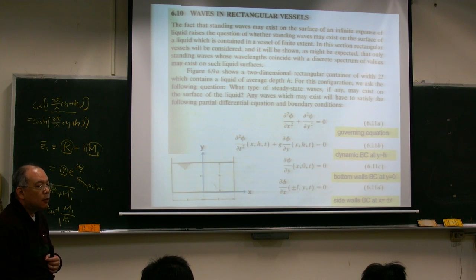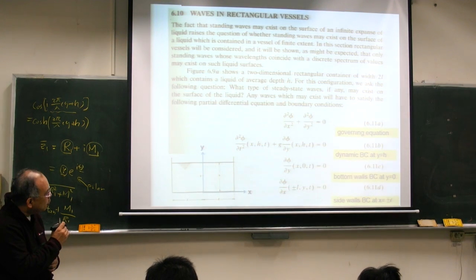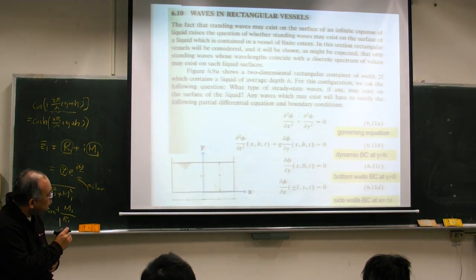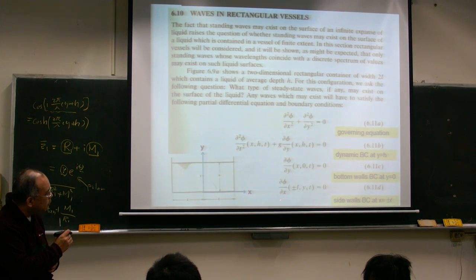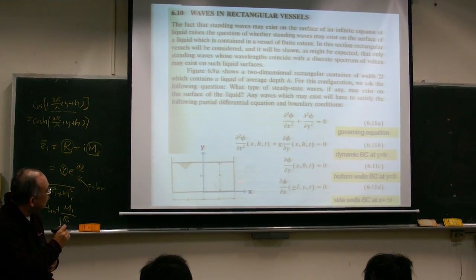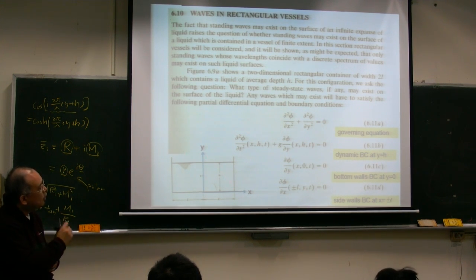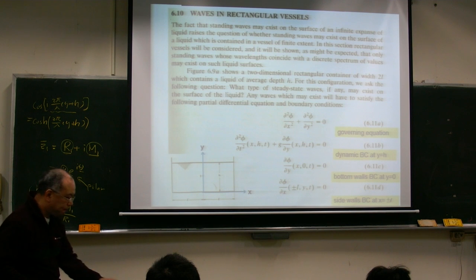The vertical wall is what? There is no flow across this wall, right? Across this wall the direction is the x direction, and in the x direction we have partial v partial x, right? So the u velocity here and here should be equal to 0. That's our boundary condition for this.